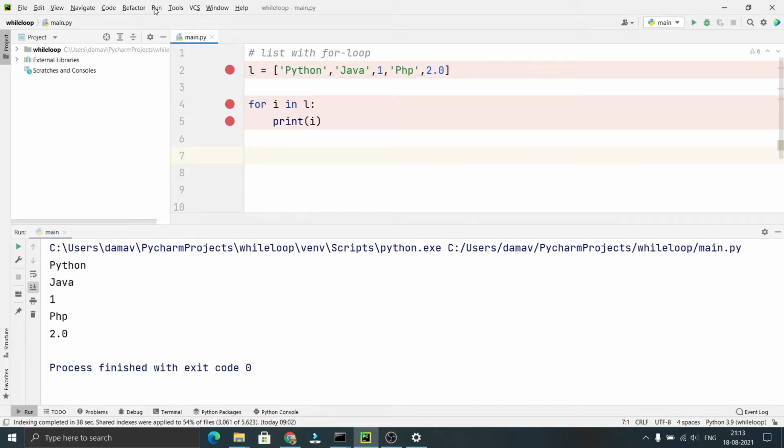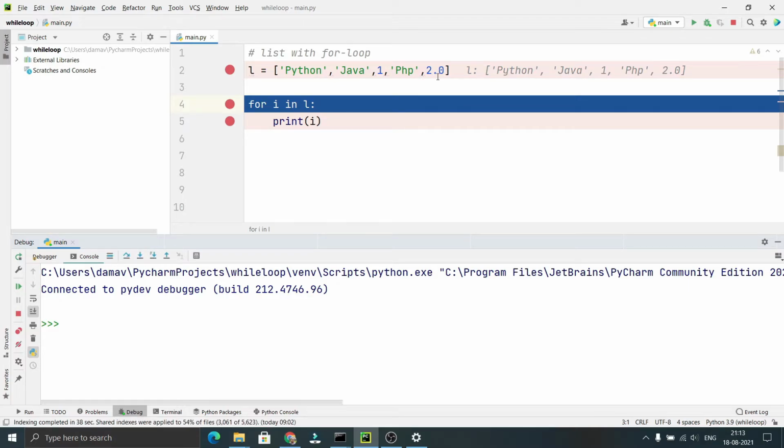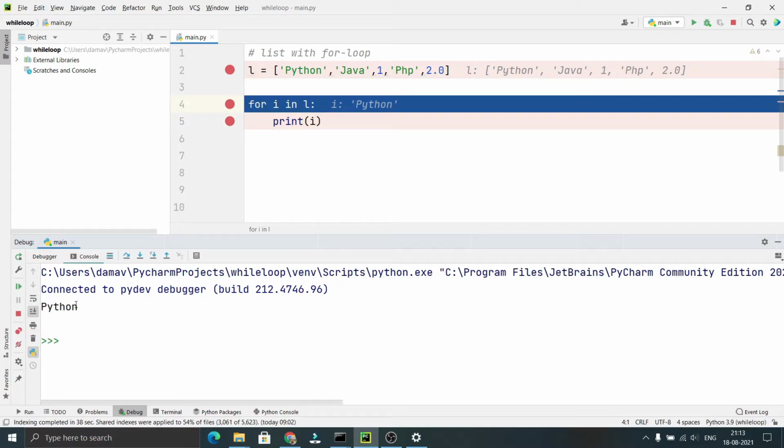Now I will be executing this code in debug mode. First the flow comes here. L will be assigned a list. Now you can see here the list is assigned to L. Then it comes to this statement. After executing this statement, i will be assigned Python. You can see here i is now assigned Python. Now it prints the i value, so it prints Python here.